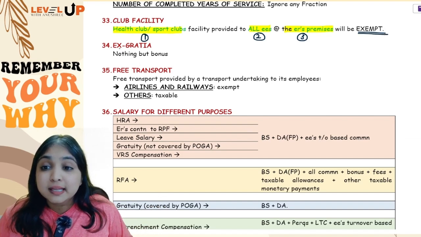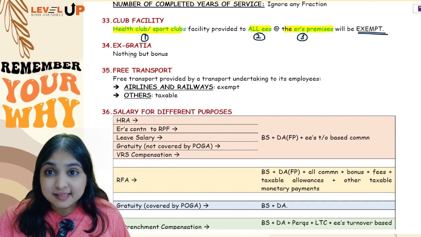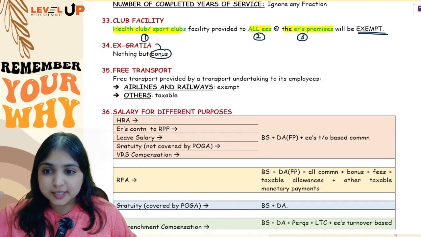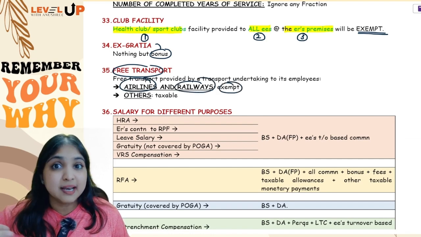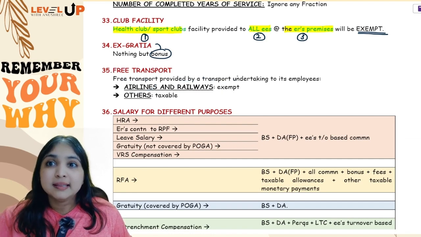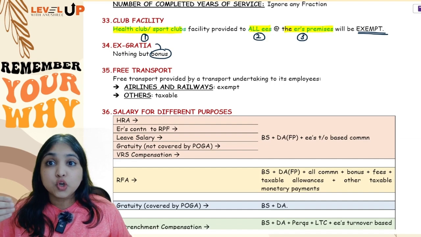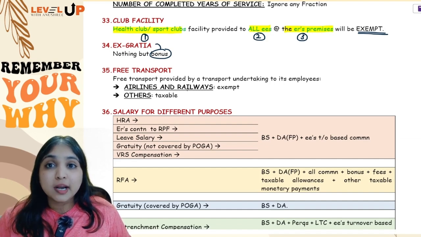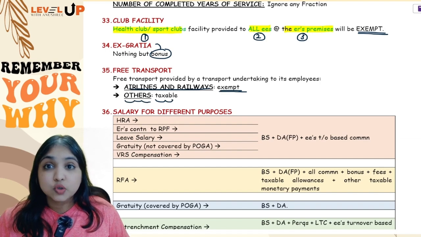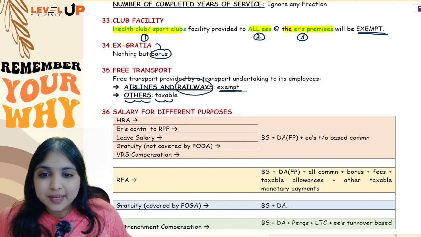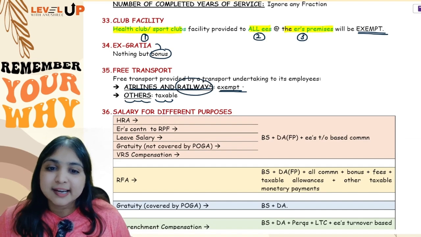Okay, small point. Then ex gratia: if the question says assessee has received ex gratia, treat it just like bonus. Then free transport. If free transport is provided to employees by airlines or by railways, it will be exempt. For example, if you are an air hostess, then the airline for which you are working may give you free air tickets. So you are working in the transport sector and your employer is giving you free tickets. So airlines and railways, it will be fully exempt. All other cases, it will be taxable. So if you are a railway employee and railways is giving you free tickets, it will be fully exempt for you.